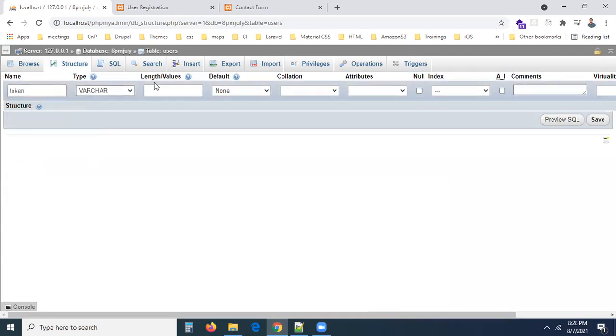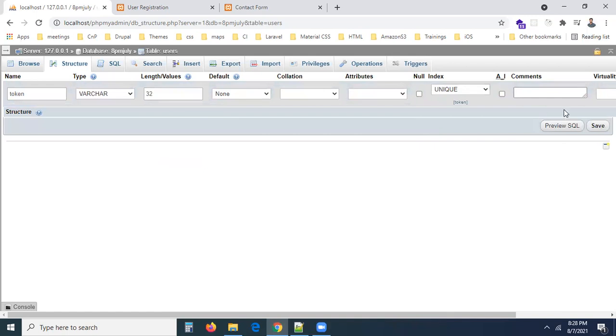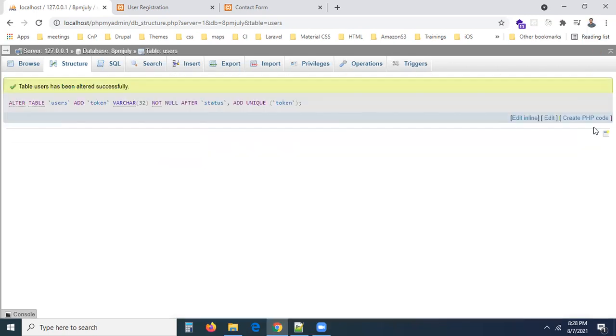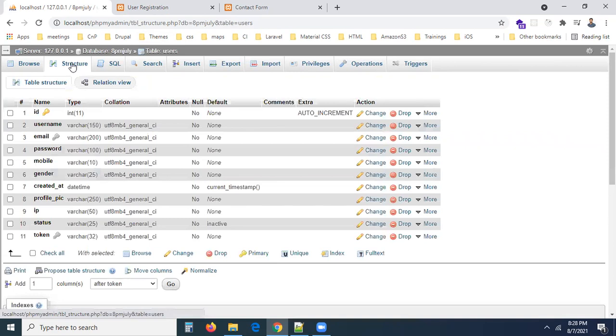Token is going to be varchar of length exactly 32, because MD5 will generate 32 characters only. This is also going to be a unique column. So token should not be duplicate. If you registered, your token should be different. If I registered, my token should be different. Now you can see a table created with 12 columns, all done.